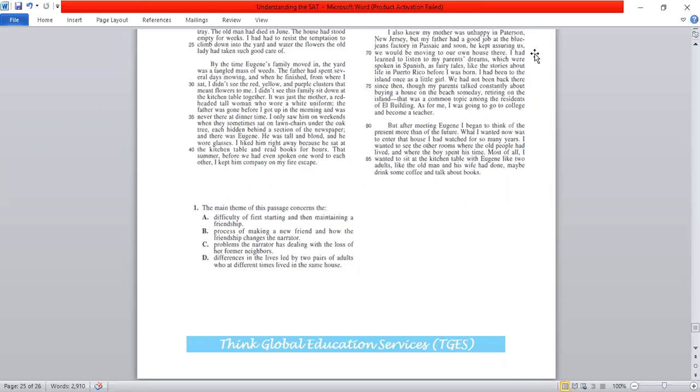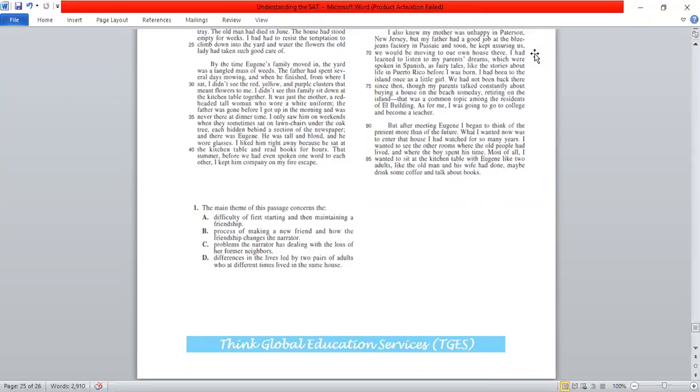So if the question asks you that in these particular lines, what is happening? The lines where it specifically talks about how Eugene's family is different from the prior neighbors, the earlier family. Then D is not totally incorrect, but that doesn't answer this particular question. In this question, if I look at every paragraph, we are talking about how I was, how Eugene came, how I thought he'll be a friend, how I approached him, and basically I had already thought this is what I'll do, but what I ended up doing is thinking about my own future with Eugene. So that means I have changed. All right, so B is the correct answer.